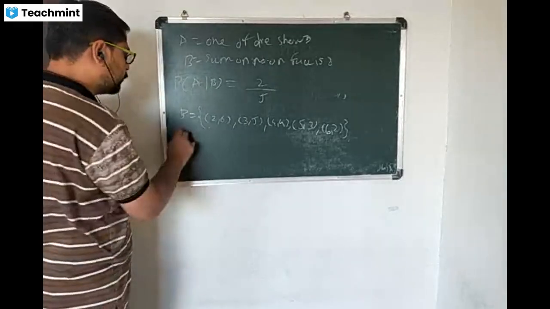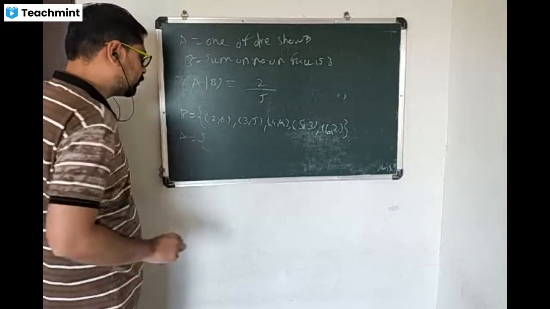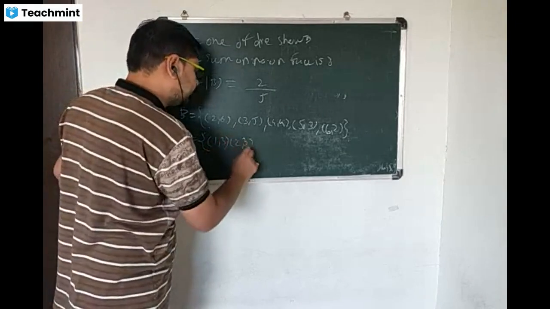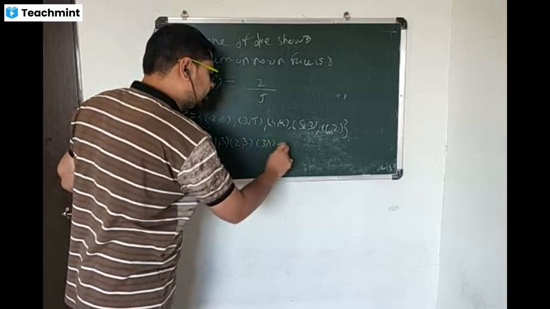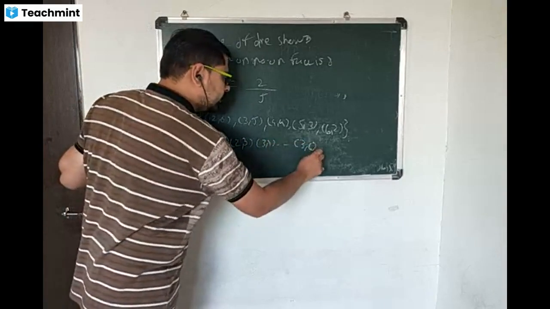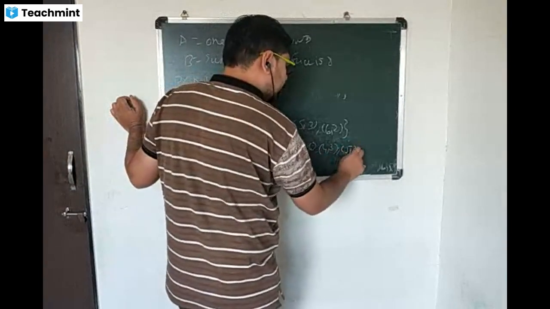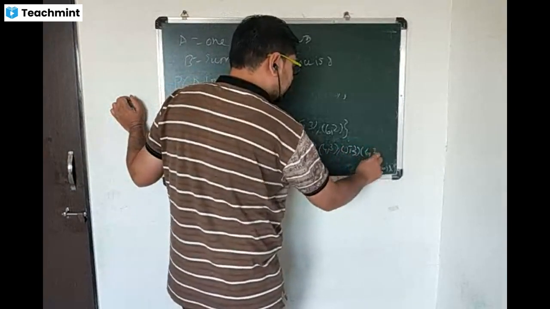And if we want to see intersection by using definition, 3 1, 3 2, 3 3, 3 4, 3 5, and 3 6, and so on.